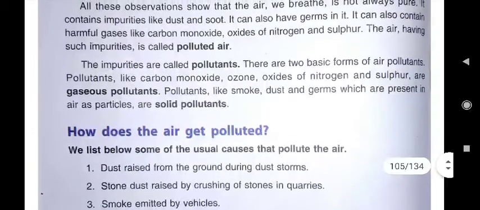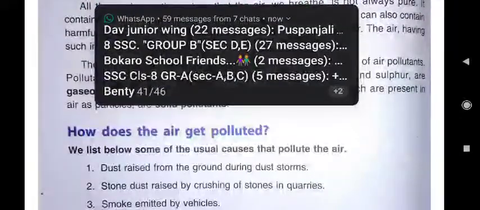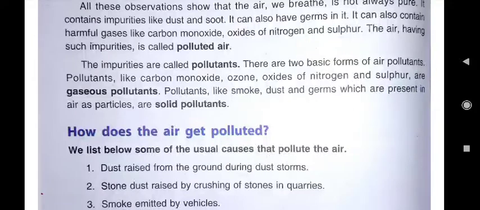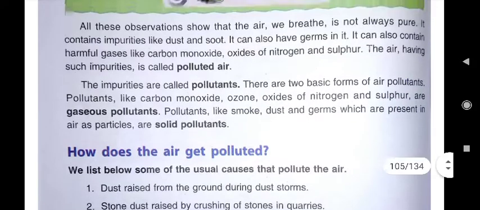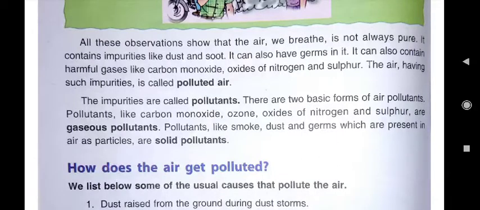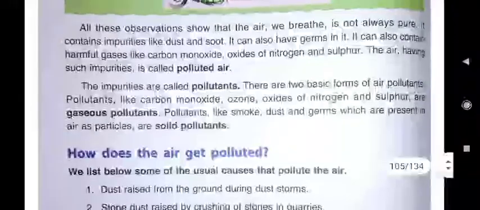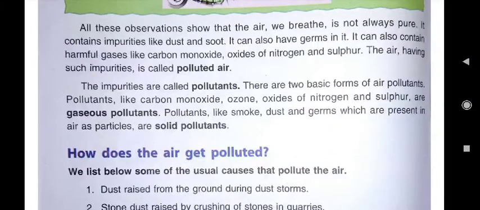Which two types of pollutants are there? Pollutants are gaseous pollutants as well as solid pollutants. Pollutants means, you know, the dust particles or the substance which makes the air dirty. They are called pollutants. And the air which contains impurities, that air is called polluted air.